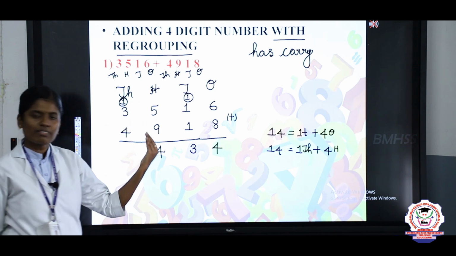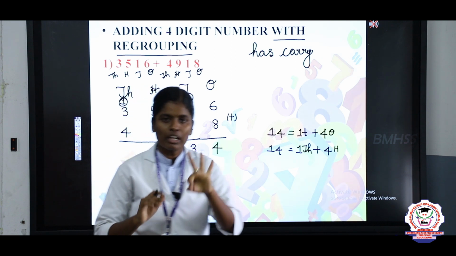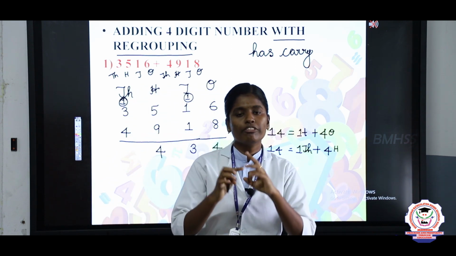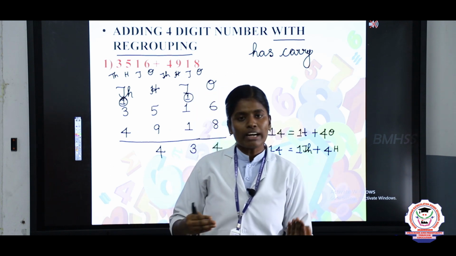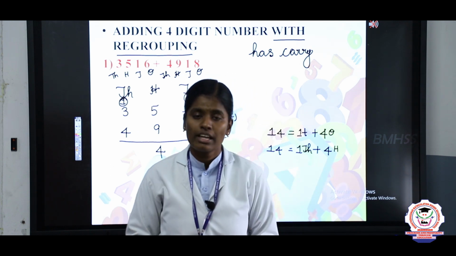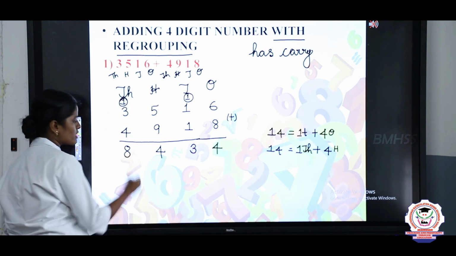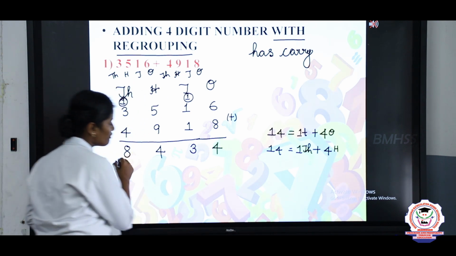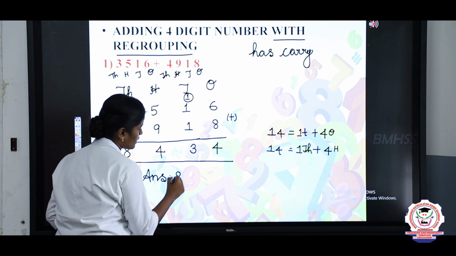Here the 1000 place values are 1 plus 3 plus 4. So keep 1 in the mind, 3 in the finger. 1 after 2, 3, 4. Next one, keep 4 in the mind, 4 in the finger. 4 after 5, 6, 7, 8. So the answer is 8. So finally you should write the answer 8434.